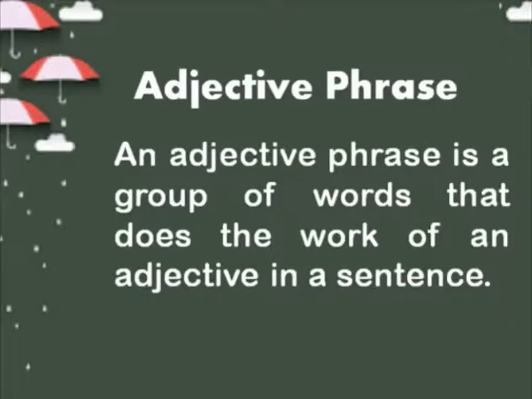So what is an adjective phrase? An adjective phrase is a group of words that does the work of an adjective in a sentence. If a phrase works as an adjective in a sentence, then that is called an adjective phrase. In order to know what is an adjective phrase, we have to know what is an adjective first.